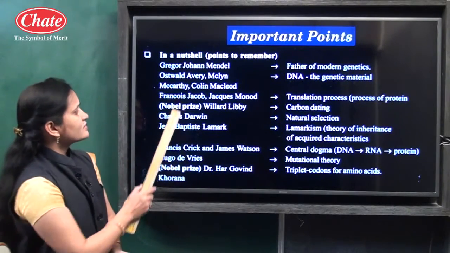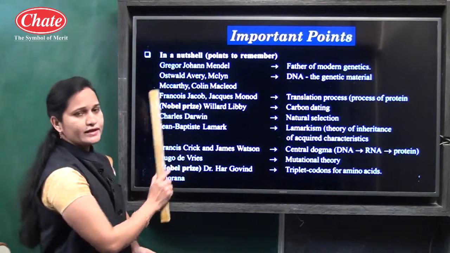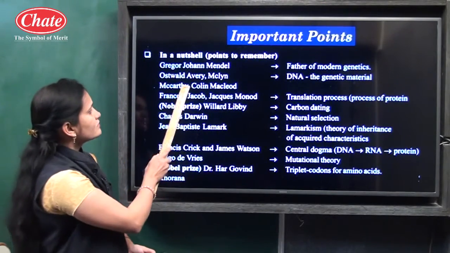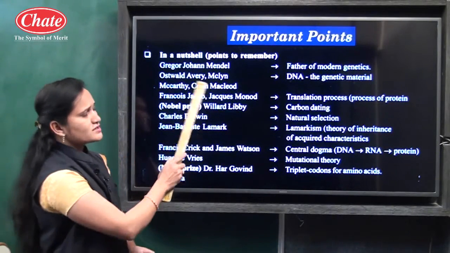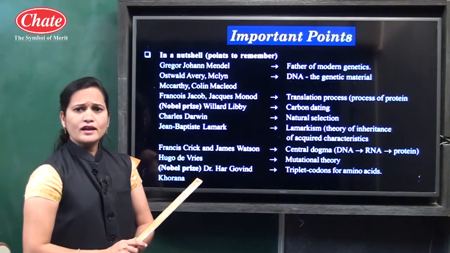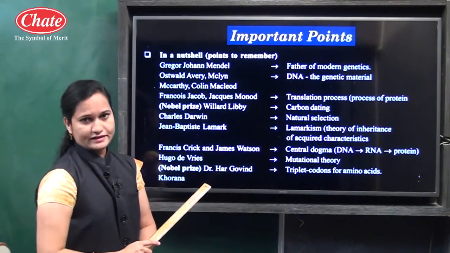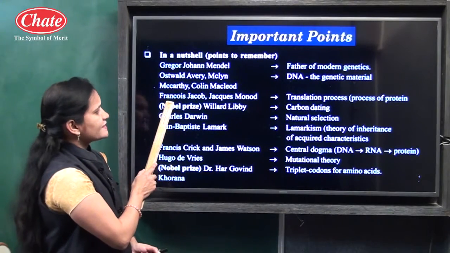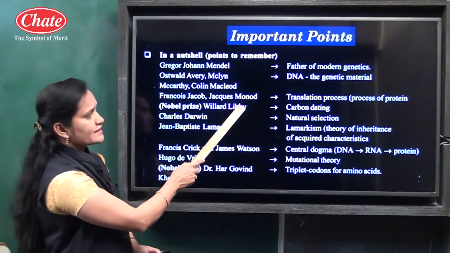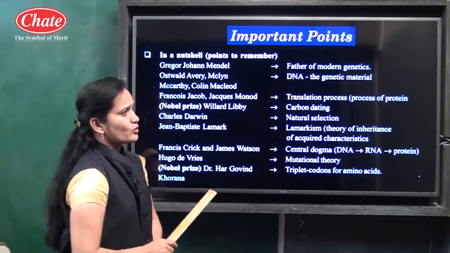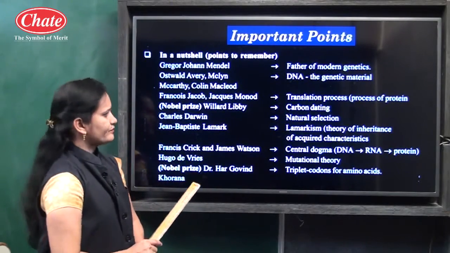After that, the next scientists are Oswald Avery, Maclean McCarthy and Colin McLeod, who proposed that except viruses, all living organisms have DNA as the genetic material. After that, the next scientists are Francois Jacob and Jacques Monod. These 2 scientists proposed the process of protein synthesis, and this process is known as the translation process.